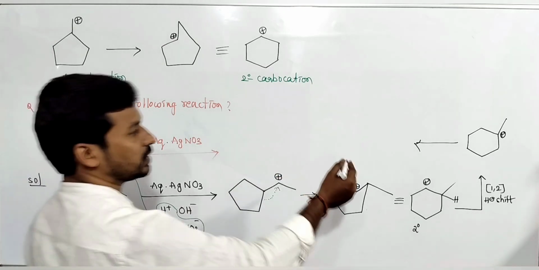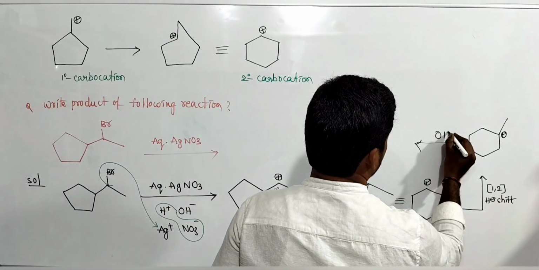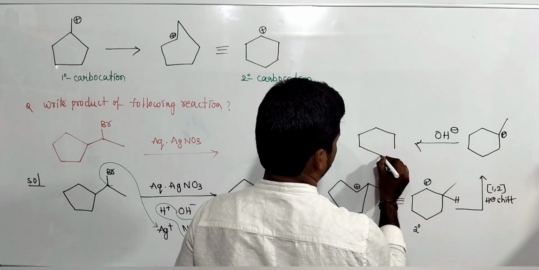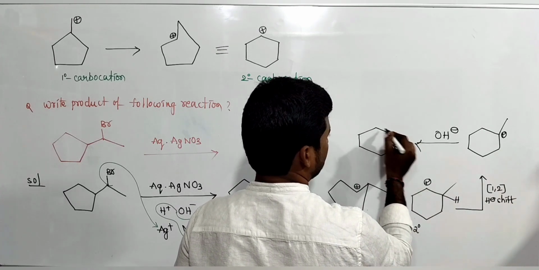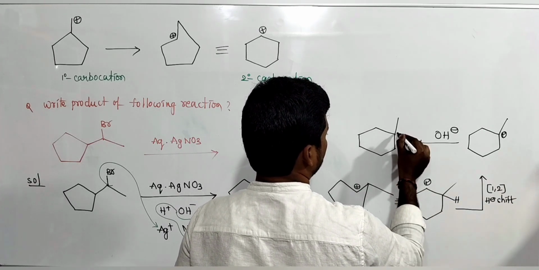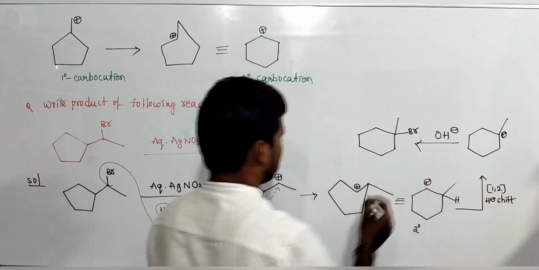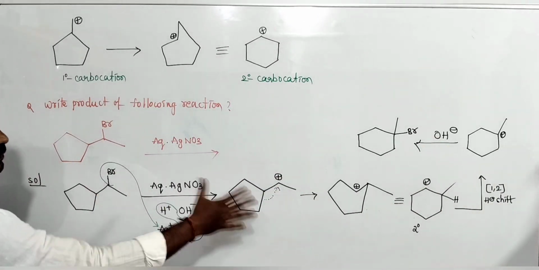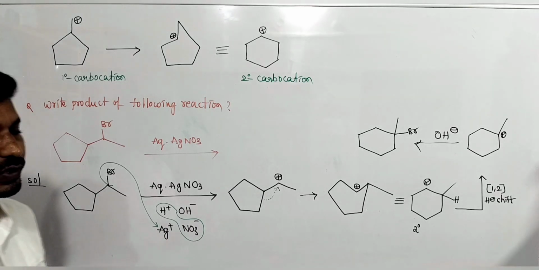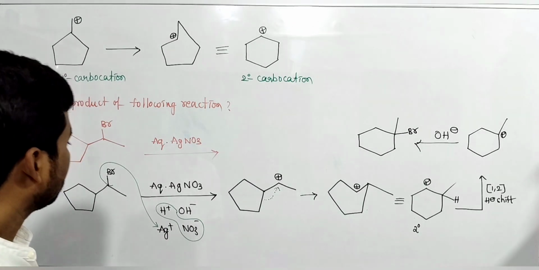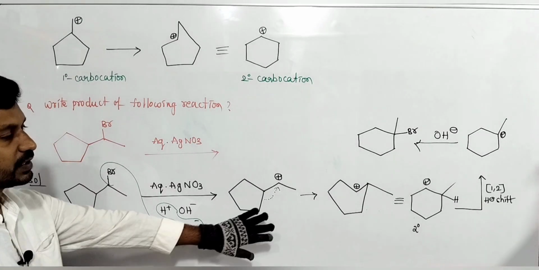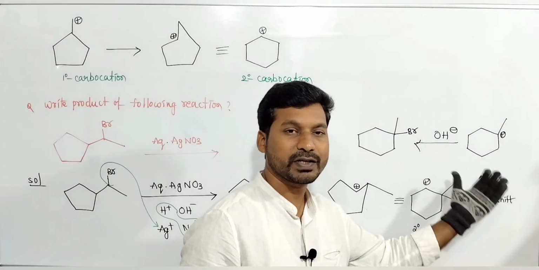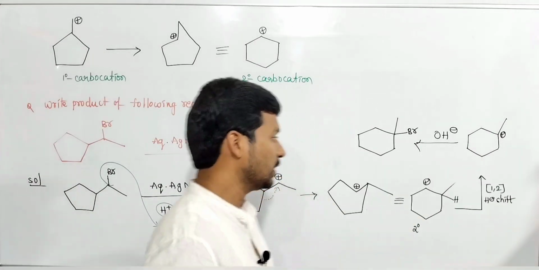This OH minus attacks here. Due to attack of this OH minus, that becomes the product, here or here, any position, both are same. Bromine. This is the product. That means the 5-membered ring becomes a 6-membered ring. Ring expansion takes place. In this example, we have to remember ring expansion takes place. Carbocation intermediate means ring expansion. If ring expansion is possible, that will take place. Okay, take this one.